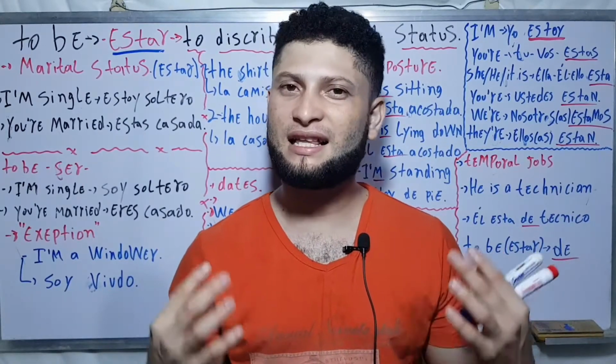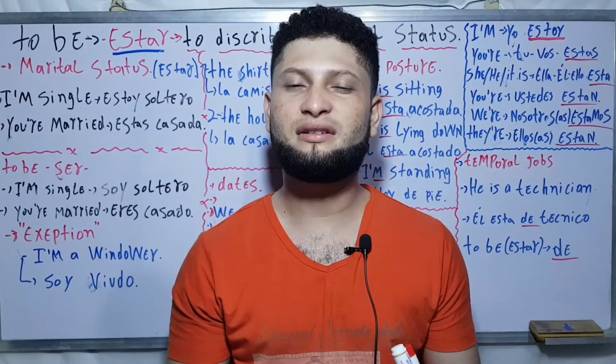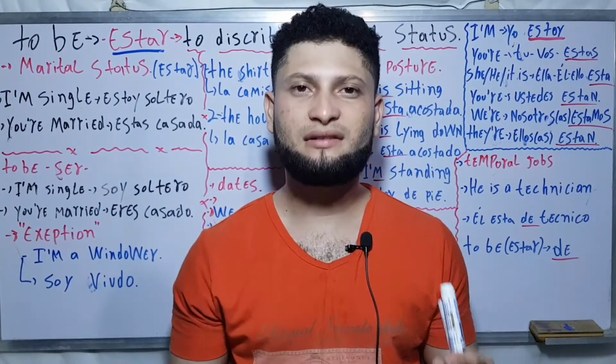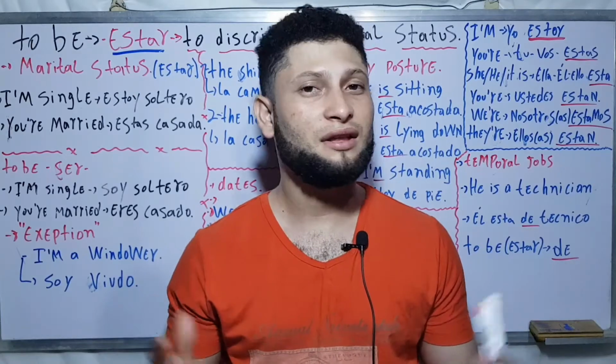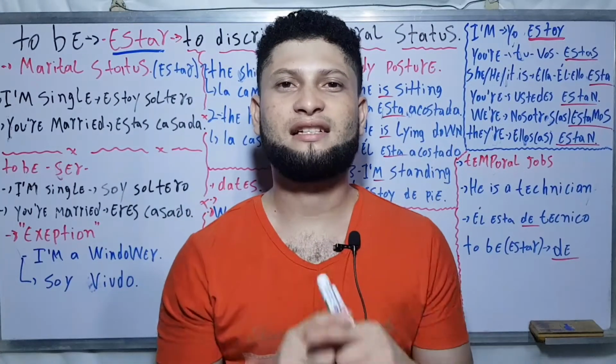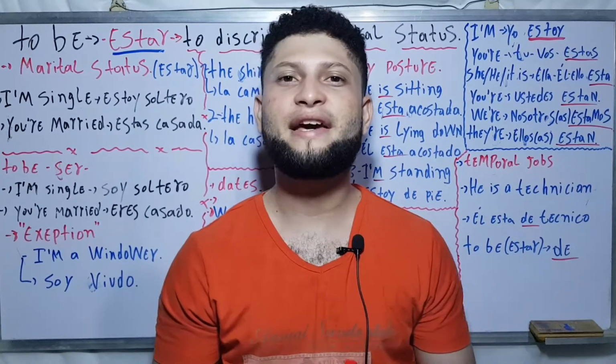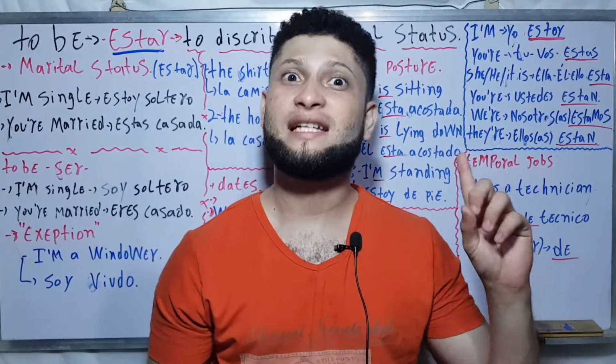My name is Ariel and now we will see the second part of the verb to be, in this case the verb estar. Okay, so let's get started. The first thing that I will show you is all the conjugation for the verb to be estar.